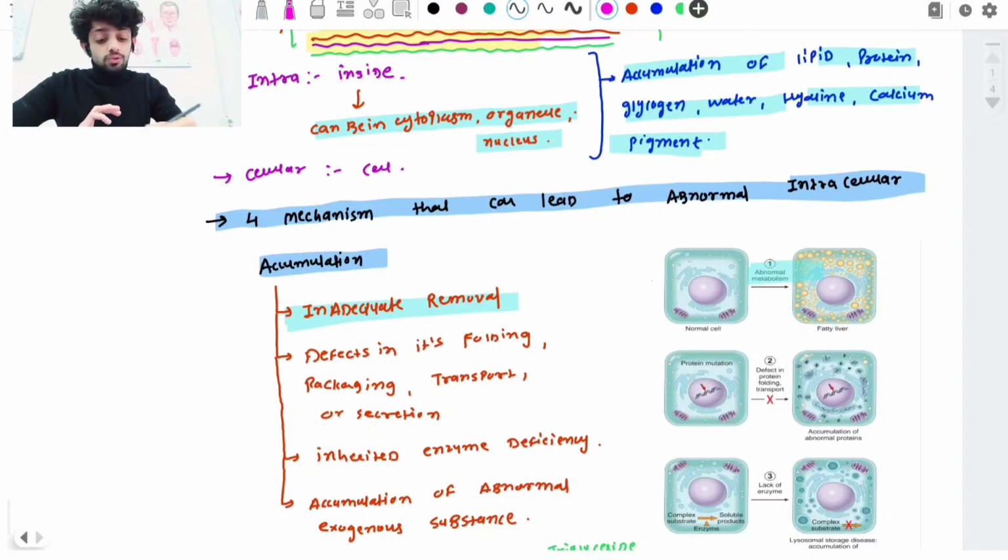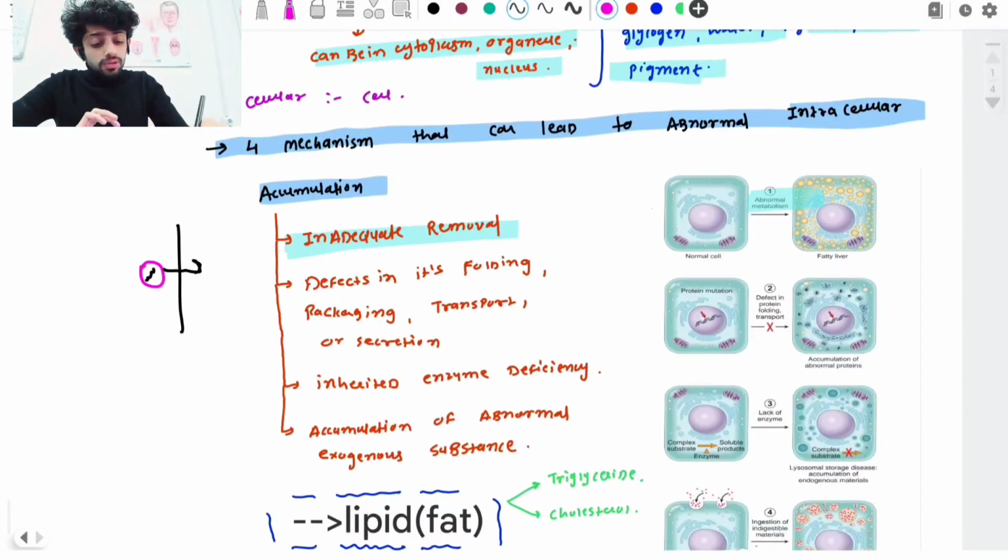So how does a vesicle look? This is the vesicle, and inside the vesicle the protein is present. Once the protein is inside the vesicle, it is able to move out through the cell membrane. But if the protein is misfolded, can it go inside the vesicle? No guys, it is not able to go inside the vesicle, and it is not able to go out from the cell. So that protein cannot leave the cell and perform its function; it remains inside the cell and accumulates.